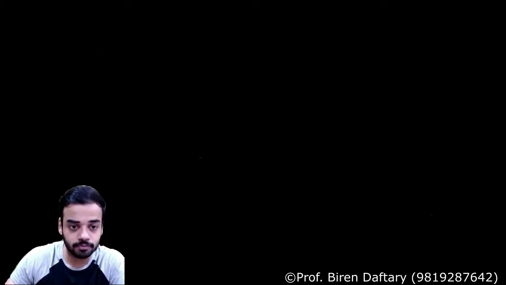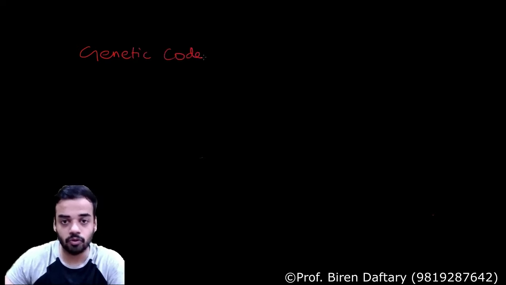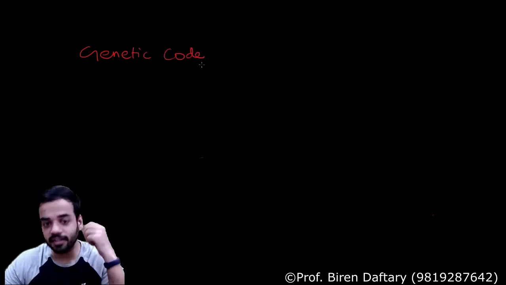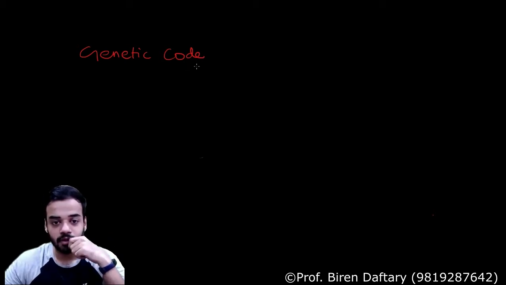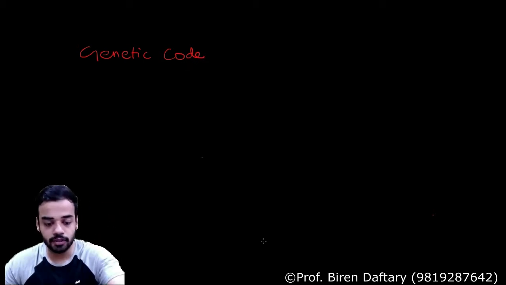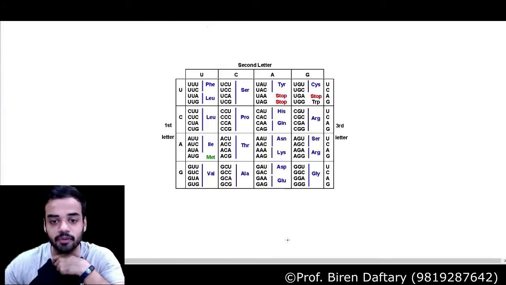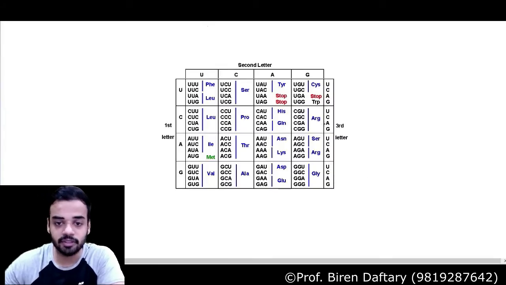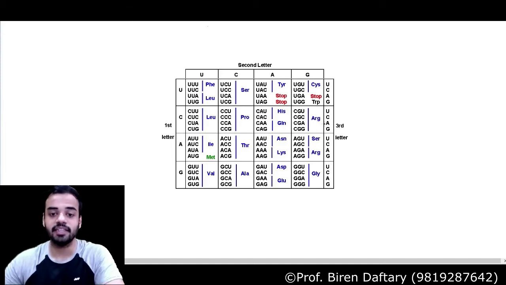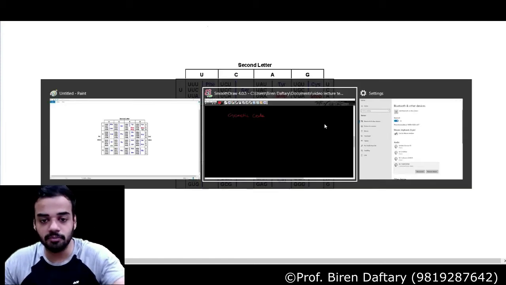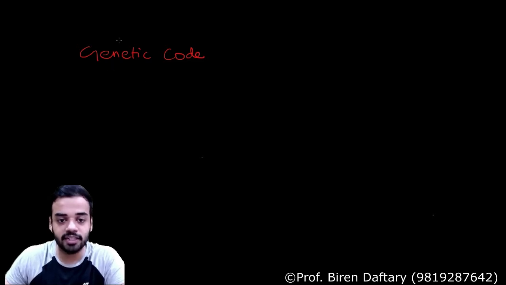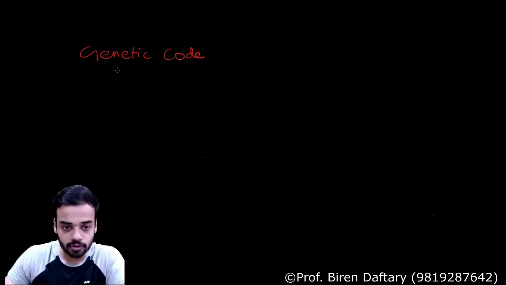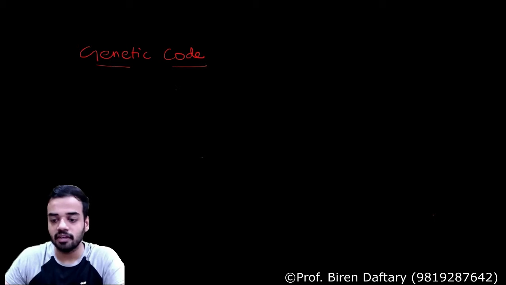So what do you understand by the term genetic code? Anybody has heard about this genetic code? I'll just give you a preview. Basically, this diagram over here is the diagram given of genetic code. We'll be studying that in detail later on, but coming back to our topic, what is genetic code now? Before we understand what is this, does everybody understand that?